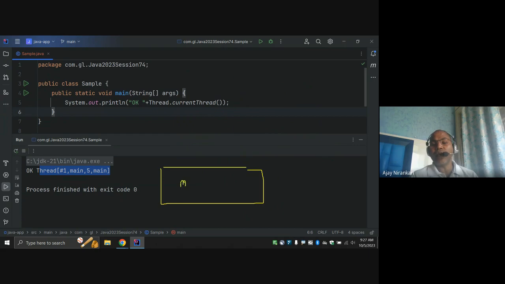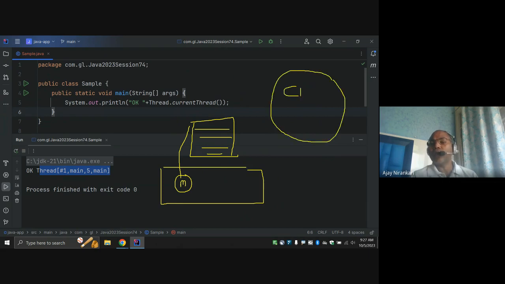This is the main thread, right? Main thread is started. Whatever is written inside the main method is going to execute. For executing, they require the CPU and they require memory, right? The CPU and memory are controlled by the operating system. So the JVM says, hey, I want to use your CPU and memory.